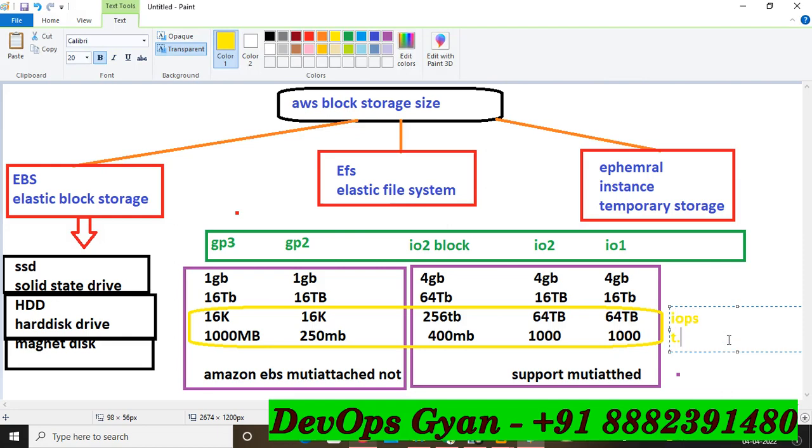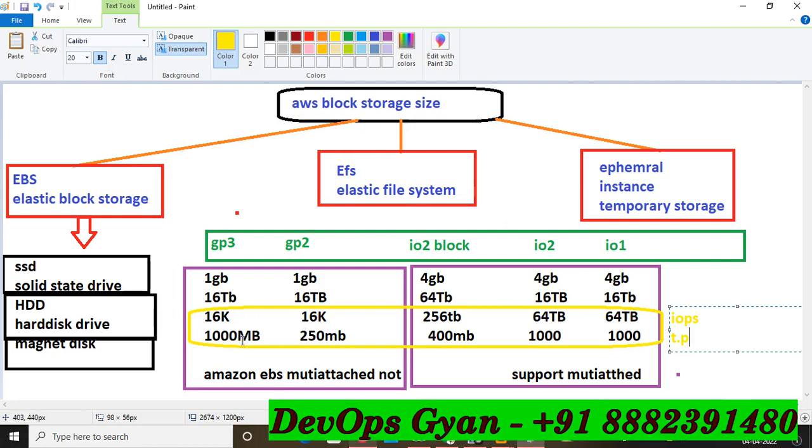I am going to write the short form of throughput. Now understand what throughput and IOPS are, because the interviewer will definitely ask the question, what is the IOPS. So friends, understand that IOPS basically measures the number of read write operations per second. Here in GP3, 16,000 IOPS read write operations per second,